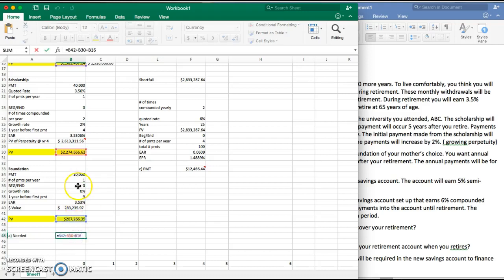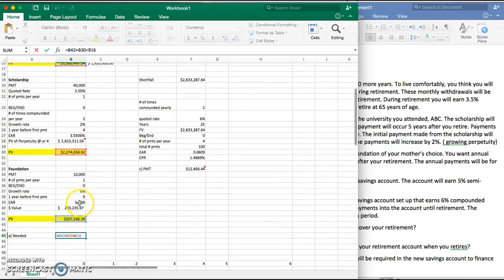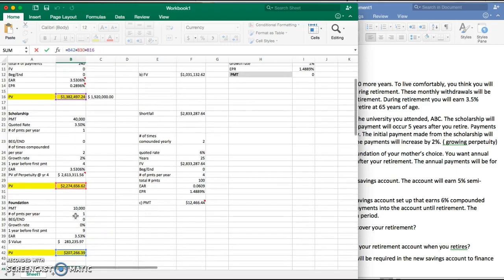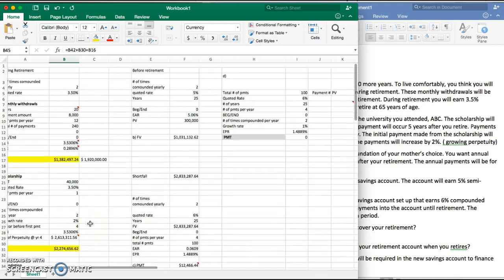So you have to add up all those requirements in order to figure out how much money you need at the date of your retirement. So you add up the present value of the foundation, the present value of the scholarship, and the present value of the monthly withdrawals, and you get $3.8 million.